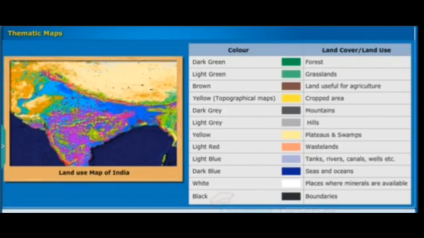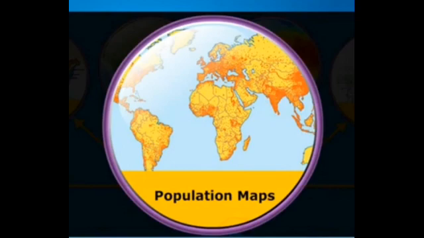These are the color codes used to represent the land cover and land use in maps.